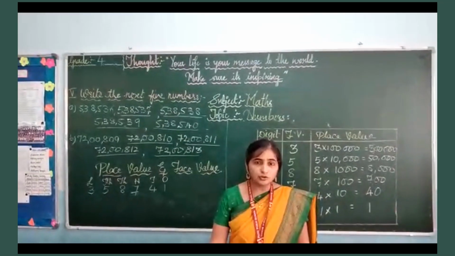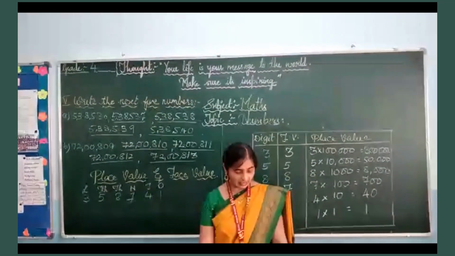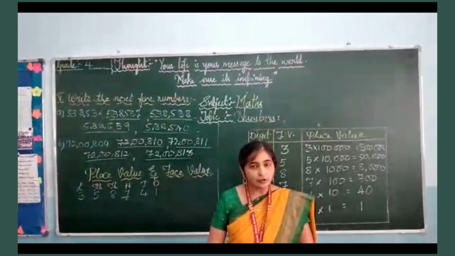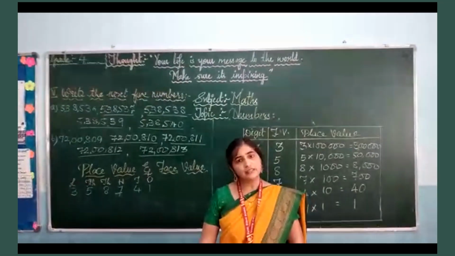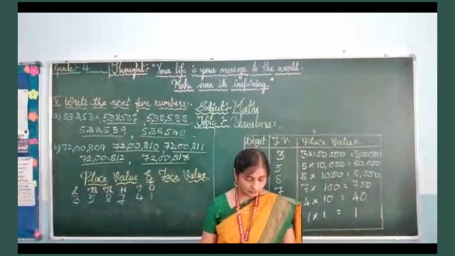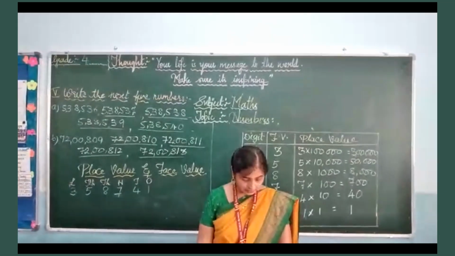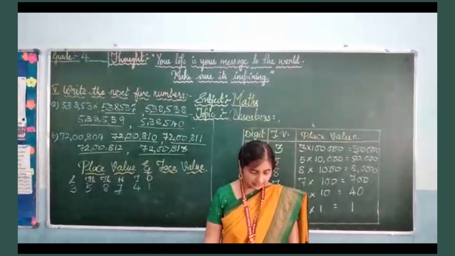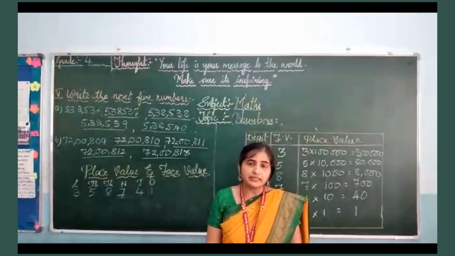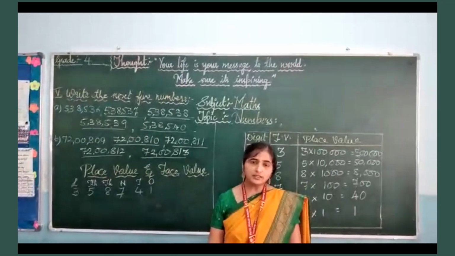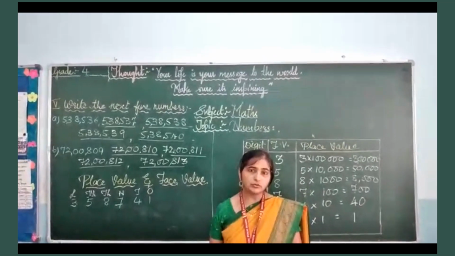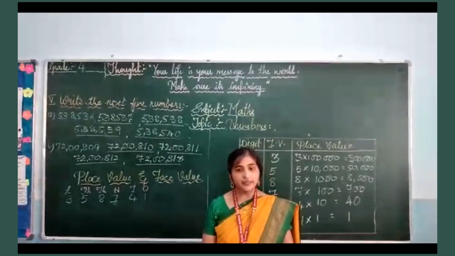12, exercise 2B. Here we have the first one, write the face value of 2. As I told you, face value will remain same. So if they ask face value of 2, it will be same number 2. The next one you can see, they have asked you place value of the underlined digits. So whichever the number they have underlined, you have to write that number depending on the digits.